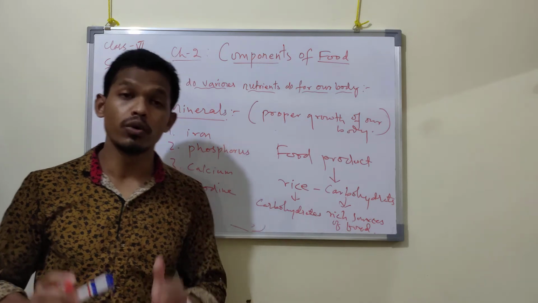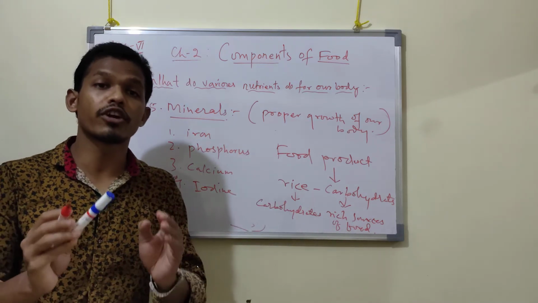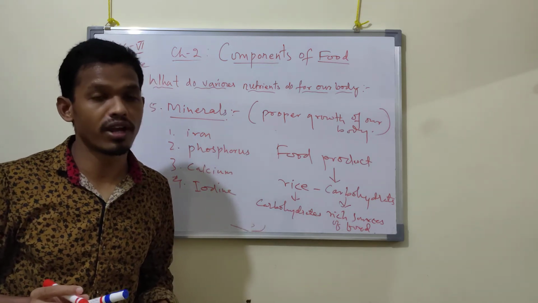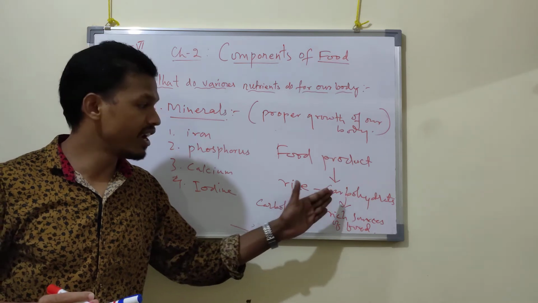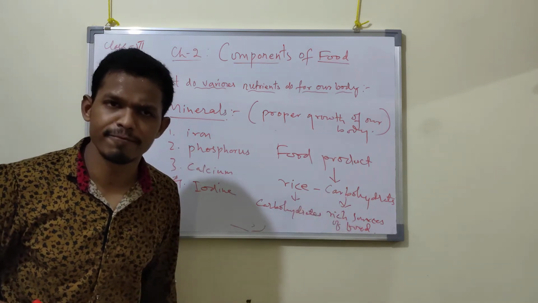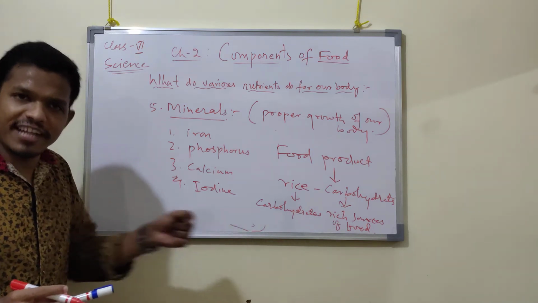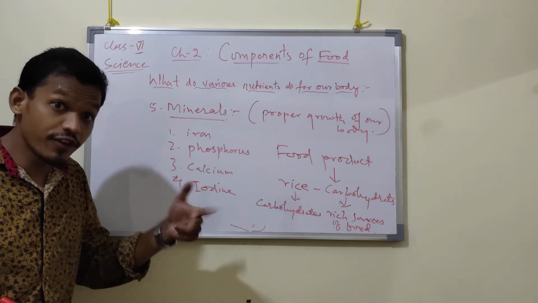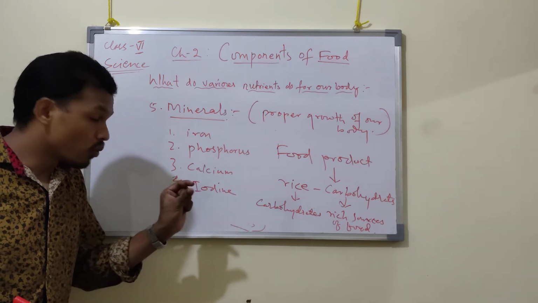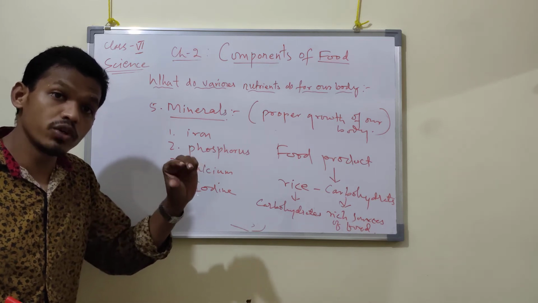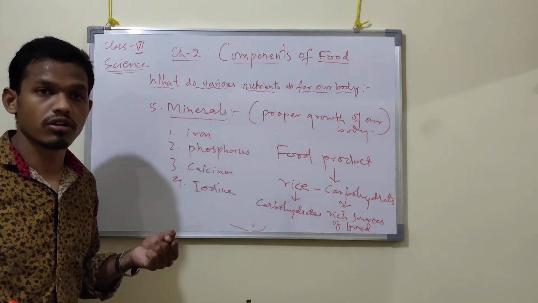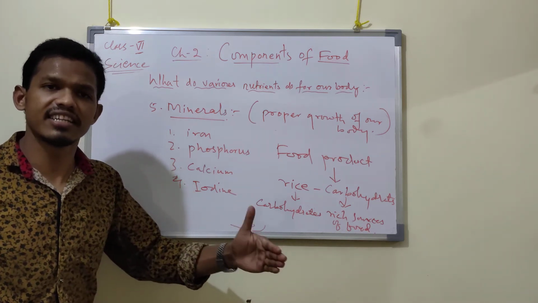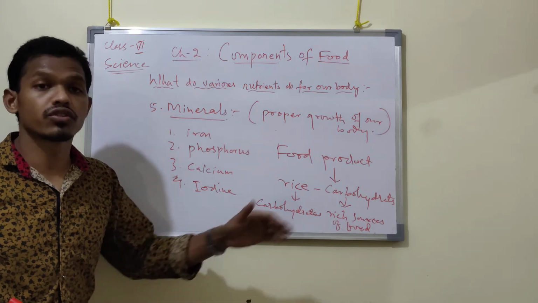This is the example. So from this we know that a food product contains one or more nutrients in one food item. You take rice, you will find carbohydrate, you will find other minerals also. In fish we will get the fats nutrient. Also in fish you get protein. Got it now? So we get two different nutrients. But for fish we require more protein, so we can consider that a protein source of food, you can say.